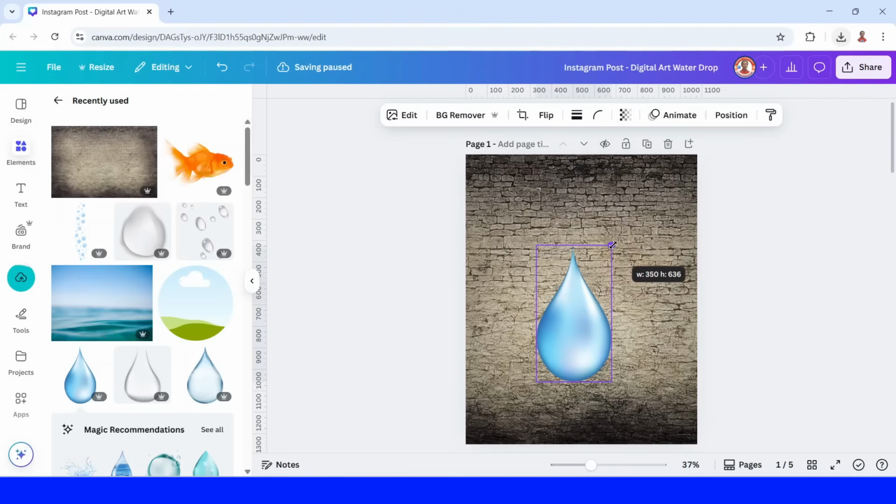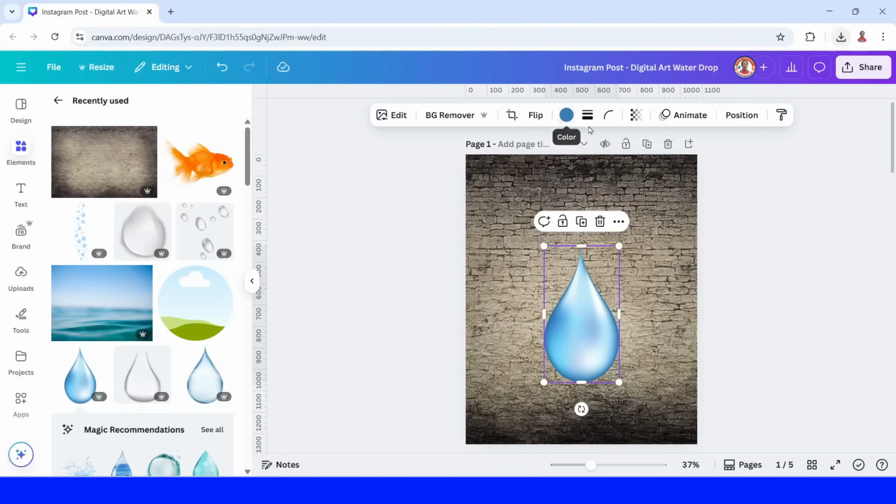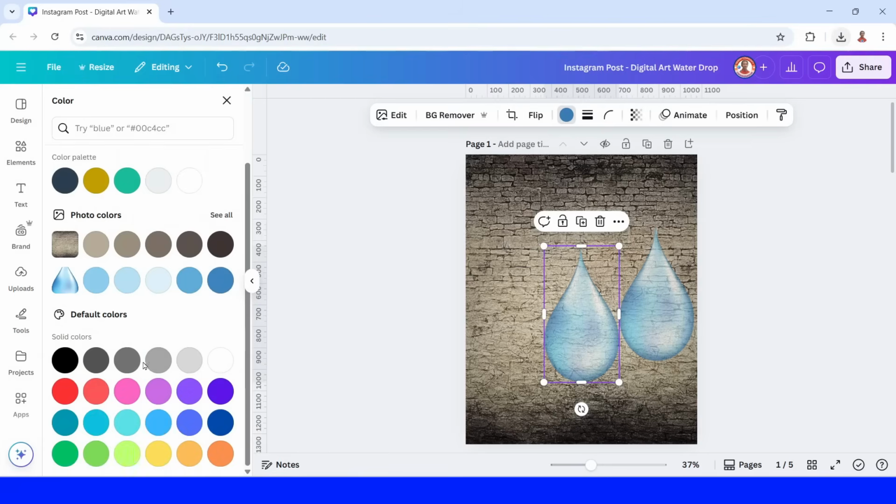Okay, I will place it here. First, I will reduce the size. Duplicate and move it here. Select the original. And then I will click this color. I will change it to gray. And then I will move it right on the original and crop it.